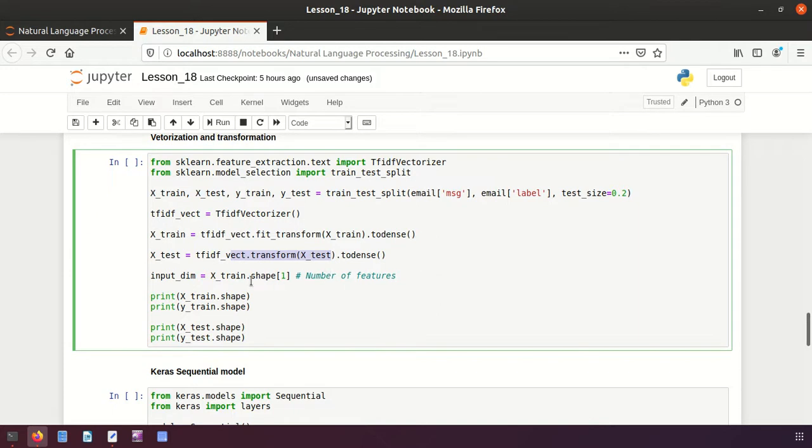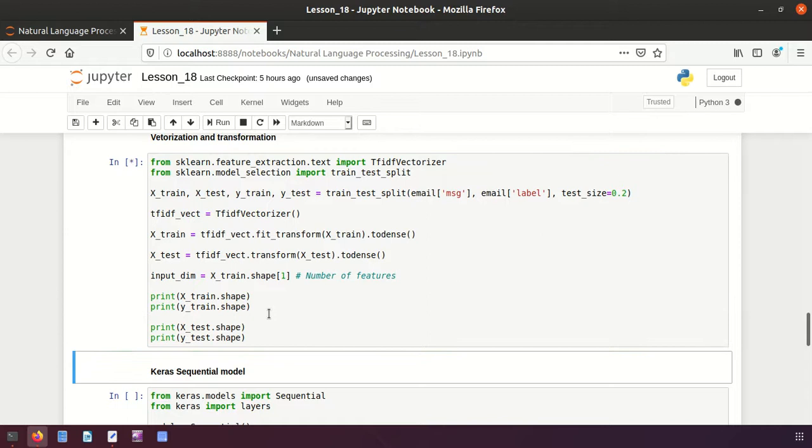And then here what I am going to do, I will be taking the number of features. What are the number of features? I say x_train. From train data I will be taking shape 1, because 0 is nothing but the number of rows, and these are the number of columns. Let me show you here, then you can better understand, friends.